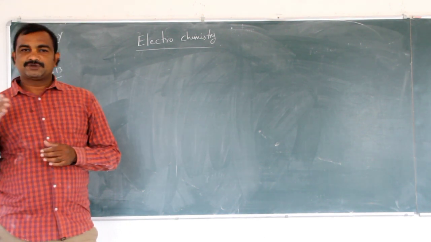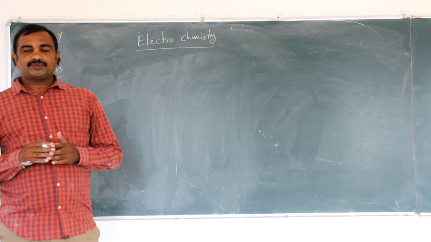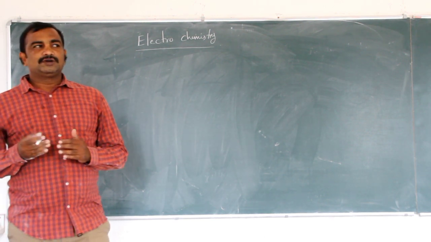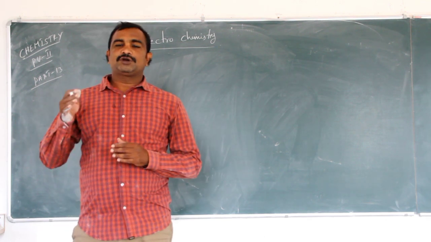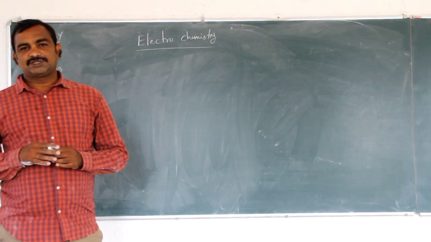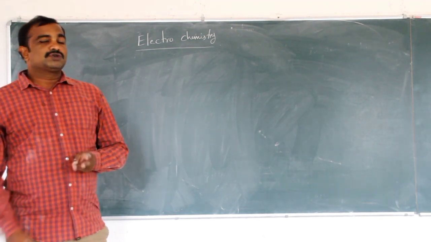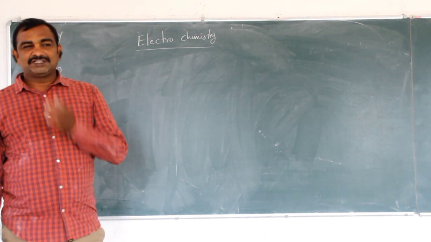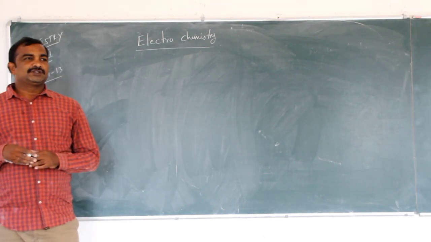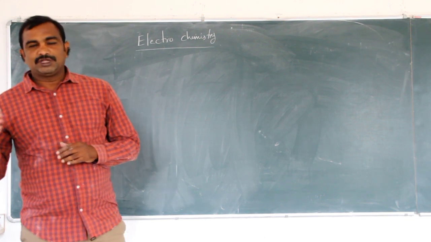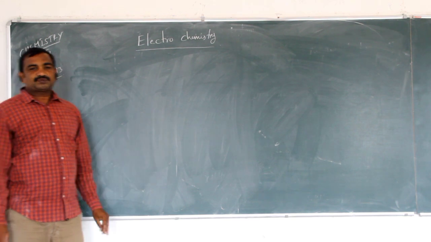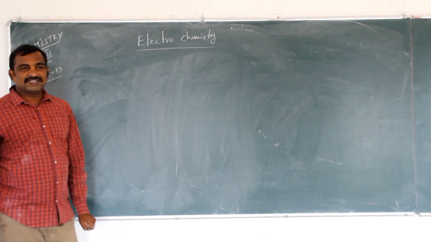Right after finishing the theory part of electrochemistry, we are now going to do the problematic objective pattern. From the starting onwards, what we studied in electrochemistry, we have to revise those concepts. That is very important. Then only we can go to do the objective pattern. First of all, we studied about the galvanic cells.